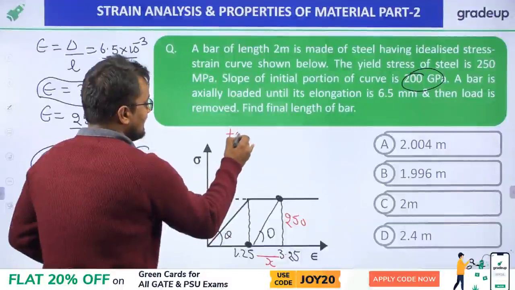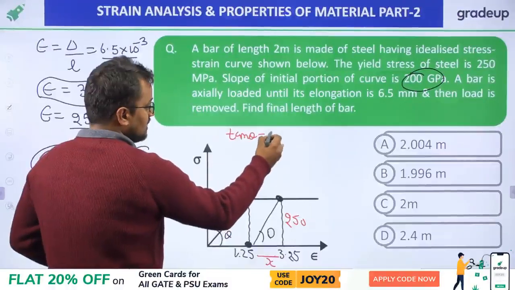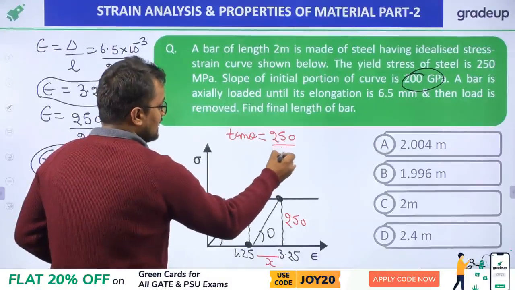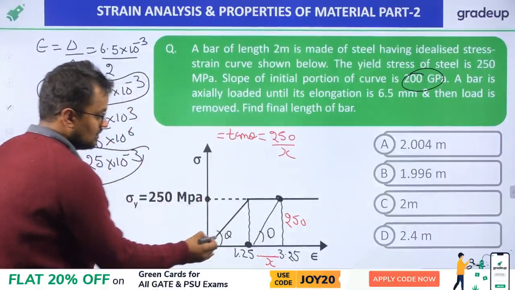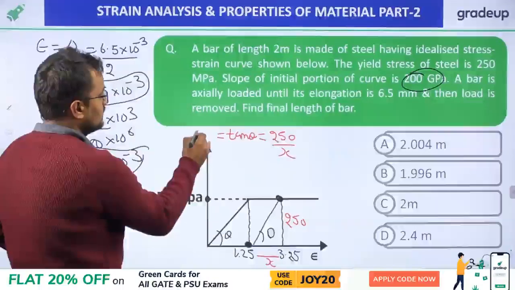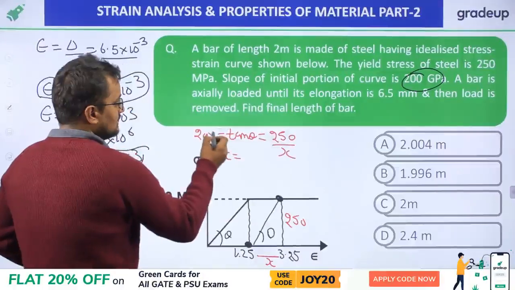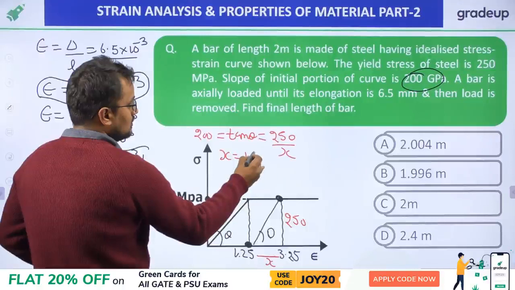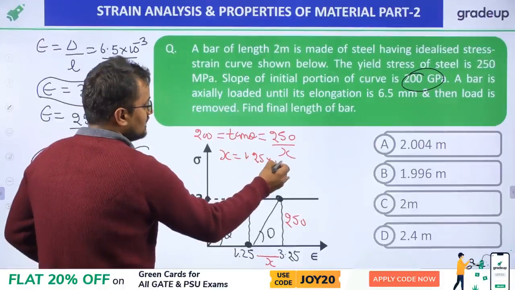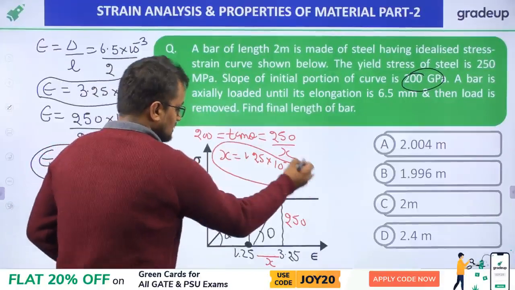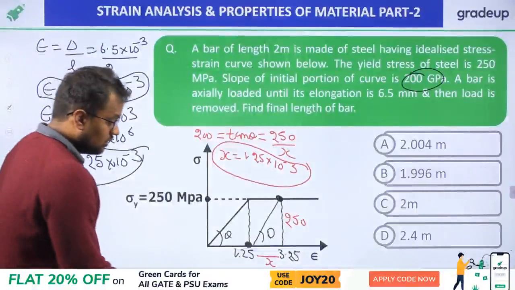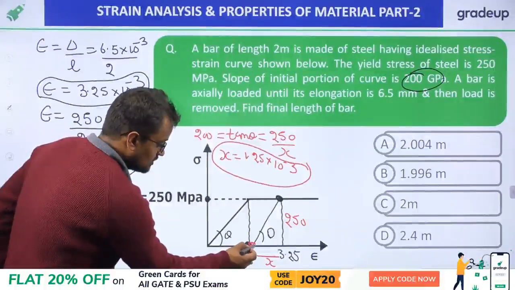So tan theta is equal to perpendicular by base, 250 by x. And this tan theta is Young's modulus, how much? 200. So how much is x? If we write megapascal and gigapascal, then x is 1.25 into 10 power minus 3.